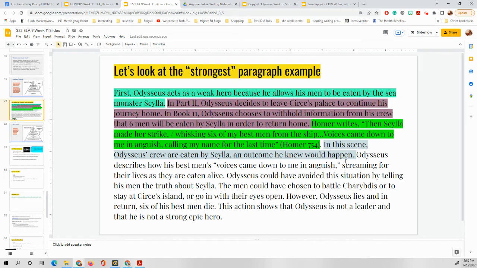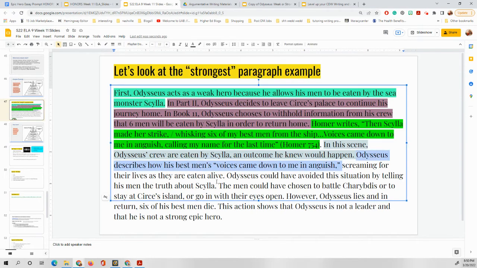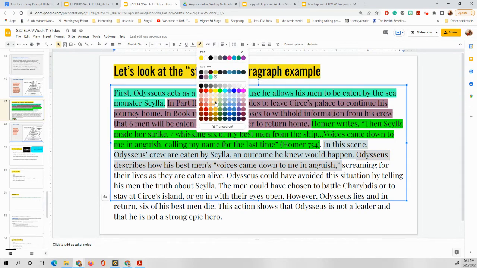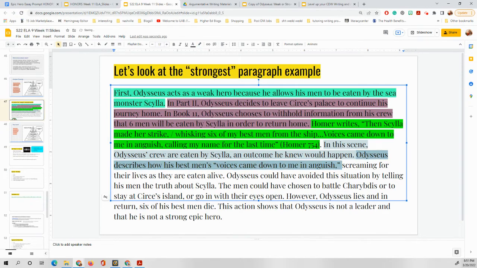Okay, so right here, we have something that is very specific, part of this bigger quote that we put above. So this is going to be our level 3, okay? And I'm going to make it this color. If we go back, we're like, Miss Walker, we skipped level 2. Right here we have level 2. It's this phrase right here, an outcome he knew would happen. This goes back that he's a weak hero because he allows his men to be eaten by the sea monster. So he knew that they would be eaten, and that's why it's level 2.